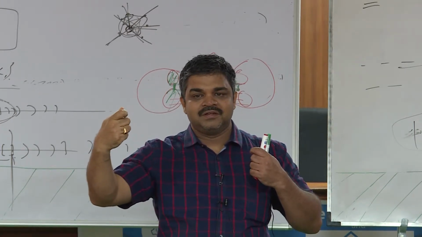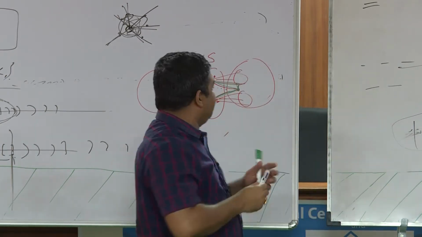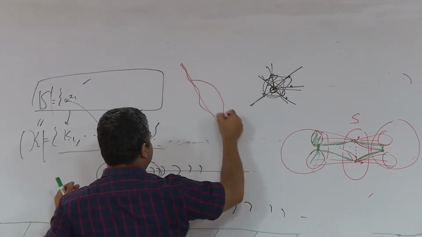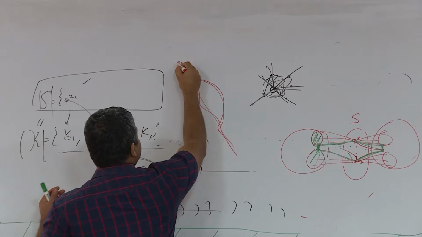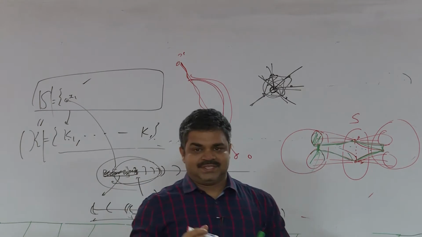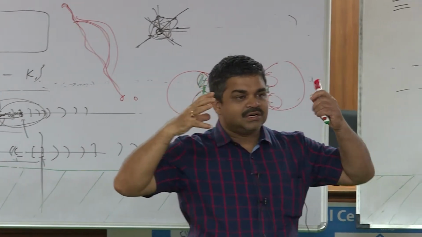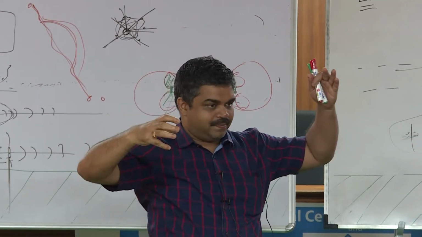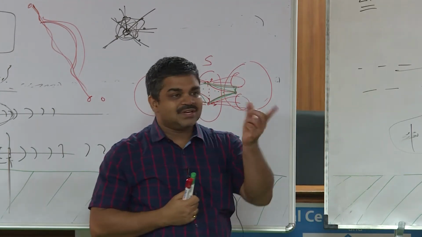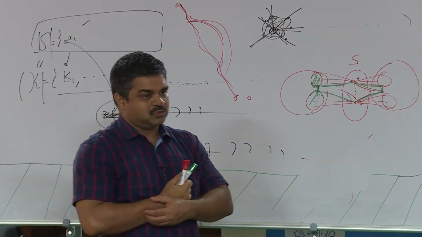Why? Because then I'll short circuit that, no? So I will just jump over that, no? For instance, if this is the shortest path and there is some chord like this, then why do I go like this? I can rather jump like this and go, right? Why is this the shortest path from X to Y, right? So shortest paths are induced paths. That means there are no chords. It means if you take the induced subgraph on the vertices of a shortest path, you will simply get that shortest path. There won't be anything else. No other edge will be there, because if there is any other edge, shortcutting is possible.